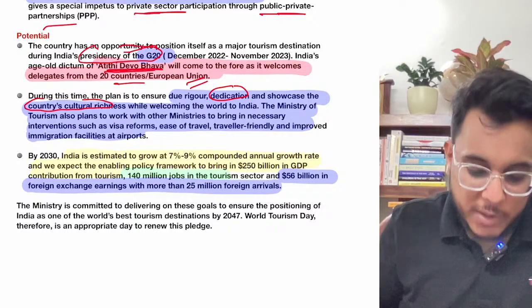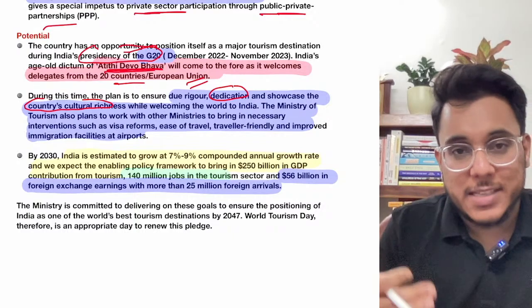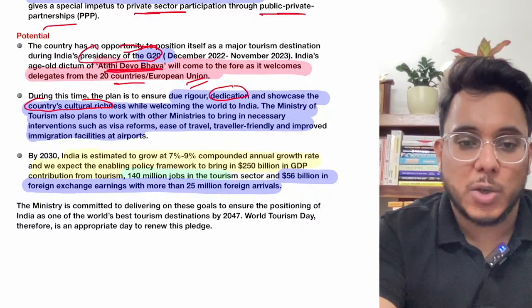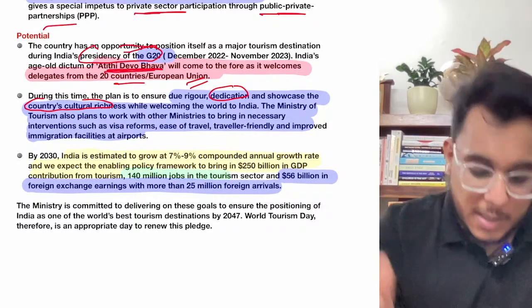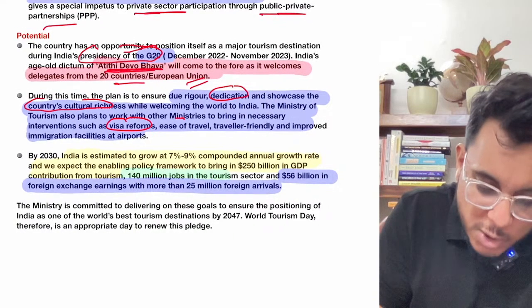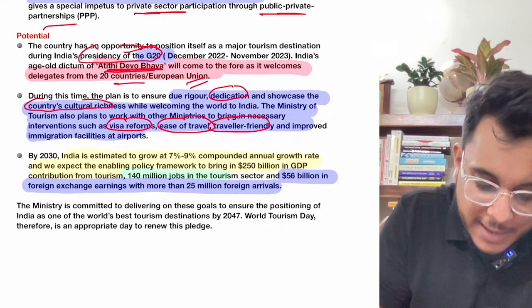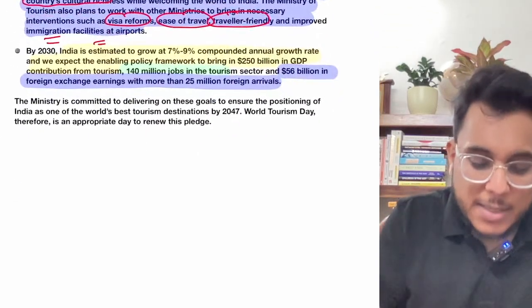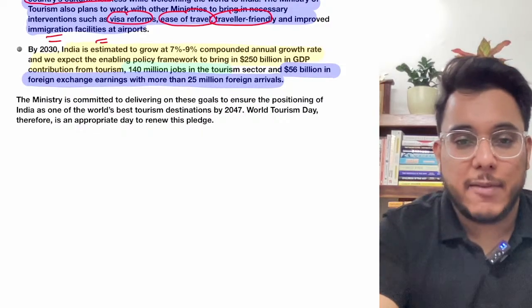Moreover, there are some things in tourism that we should change. For example, we need to bring visa reforms, ease of travel, and travel-friendly and improved immigration facilities at the airports. These are the reforms that we need to bring into the tourism sector.